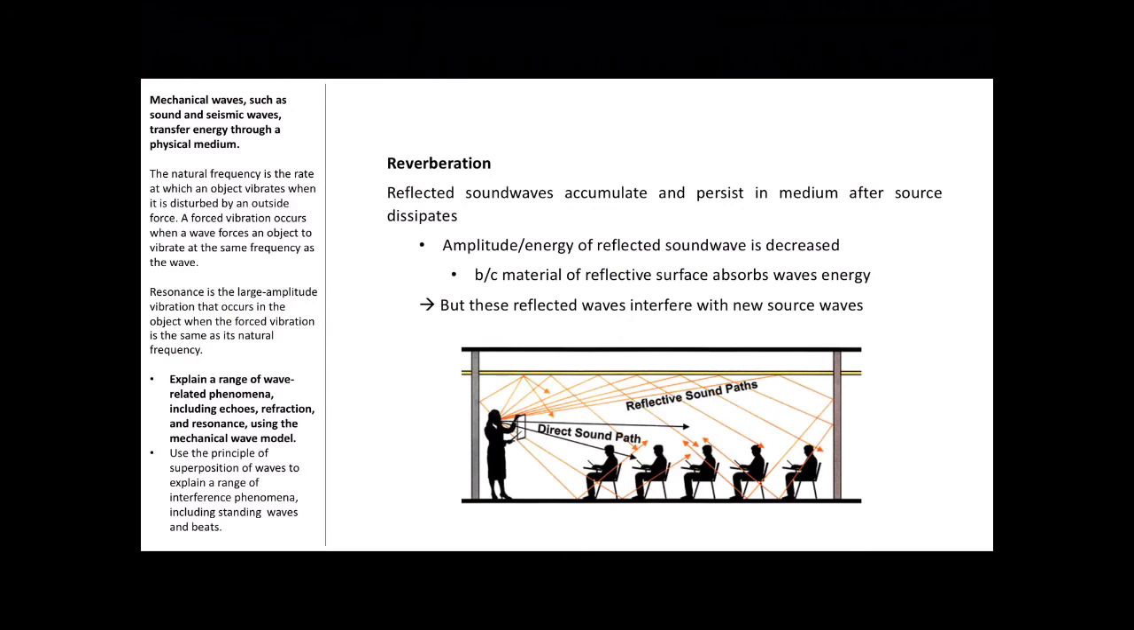The energy or the amplitude of these waves will be decreased because the material of the roof, the walls, the floor will absorb some of the energy of the waves, but the reflected waves will still interfere with the new source of waves. So, like when the orchestra is moving on to a different note in a musical performance. This can have positive and negative effects.